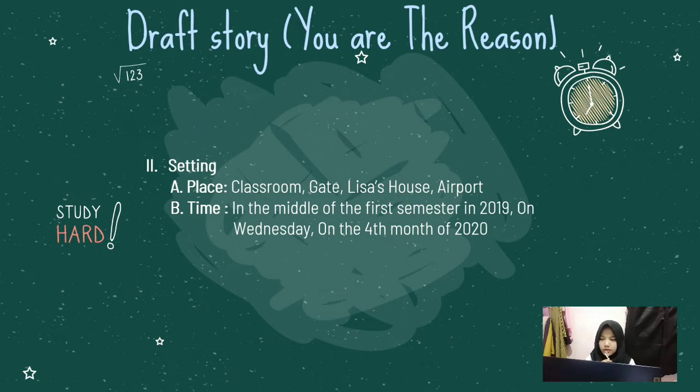The third is Lisa's house. The proof is in the sentence at Lisa's house they discuss a lot about their group task. The fourth is the airport. The proof is in the sentence at the airport V hugged Lisa tightly before Lisa got on the plane. For setting time, we use 3 setting times.